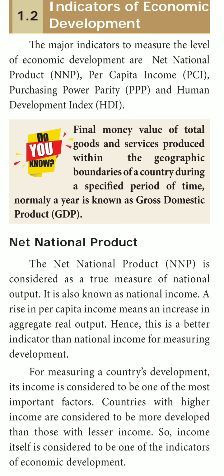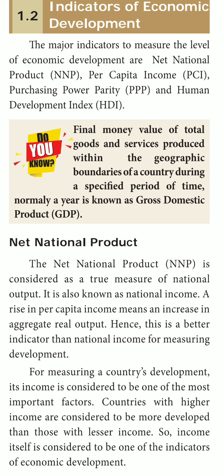What is the full form of NNP? Net National Product. Okay. Next, PCI, per capita income. Next, PPP, purchasing power parity. HDI, Human Development Index. These are the 4 indicators of economic development.